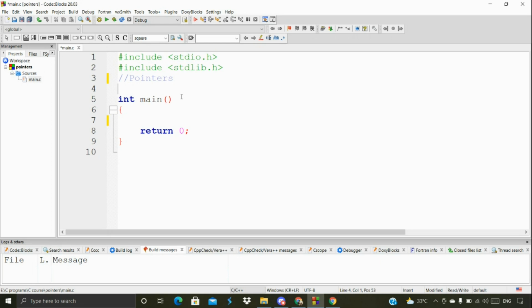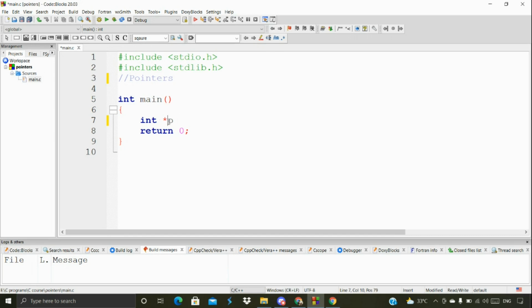Now let's talk about pointers. What is a pointer? A pointer is a variable, just like we have integer and character variables, but its value is the address of another variable. It is going to store the address of another variable. We write it the same way we write integers, but here p is the variable name.